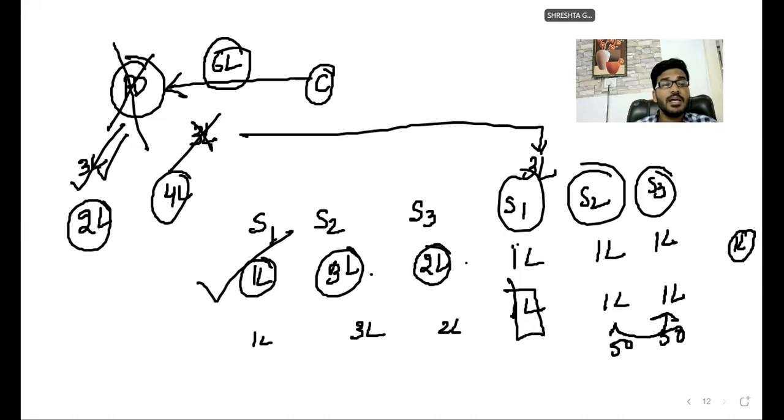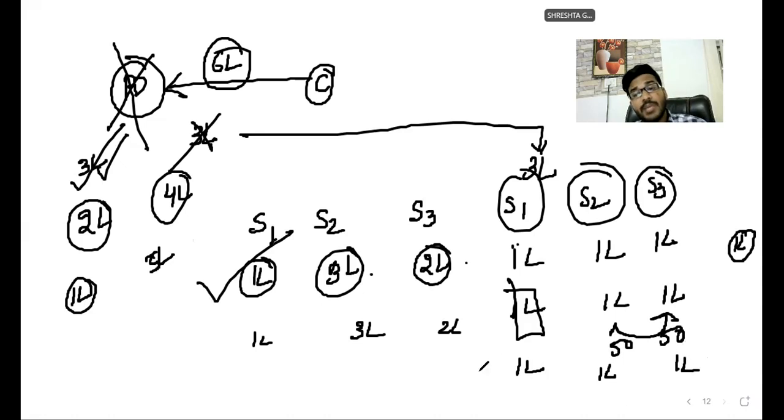Second scenario, sir. He pays only 1 lakh rupees, and the remaining 5 lakh rupees is not paid. How are they liable, sir? Here 1 lakh, 1 lakh, 1 lakh is liable, so 3 lakhs is completed. The remaining 2 lakhs is there. How can they contribute that 2 lakhs, sir? 1 lakh and 1 lakh, so 2 lakh and 2 lakh. The remaining amount is always contributed equally, sir, no doubt.